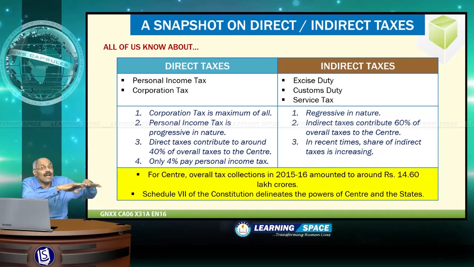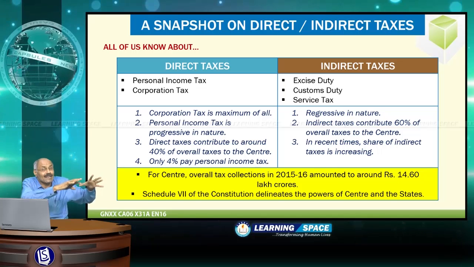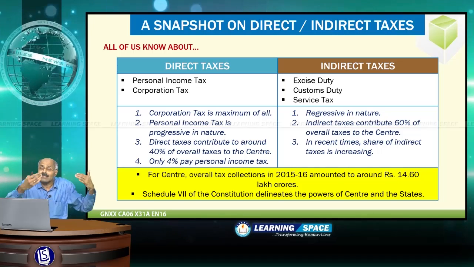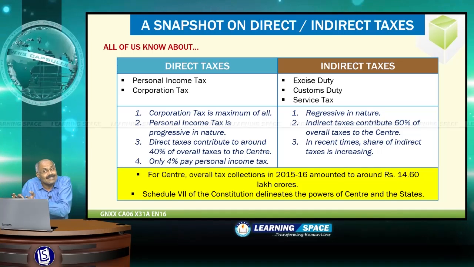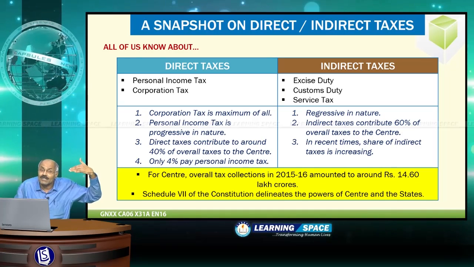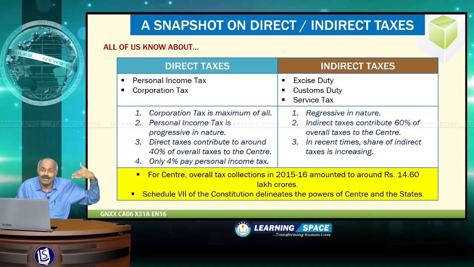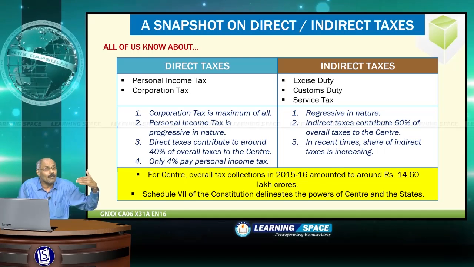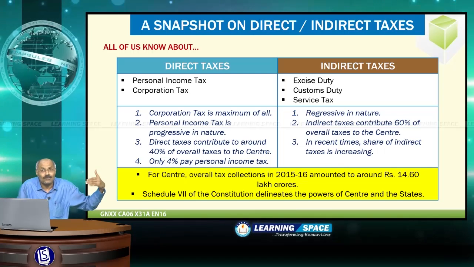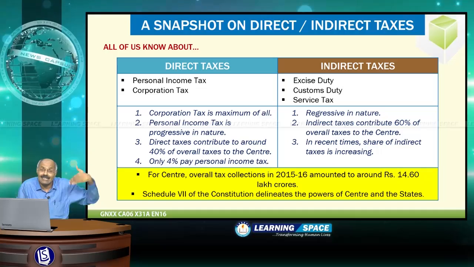There are certain items which can be taxed by the center and certain items which are within the legislative purview of state governments. This is as per Schedule 7 of Article 246. Right. So now let us come back with this introduction to the indirect taxes in detail.